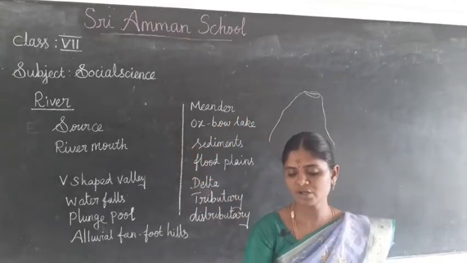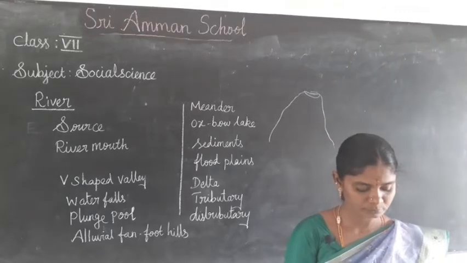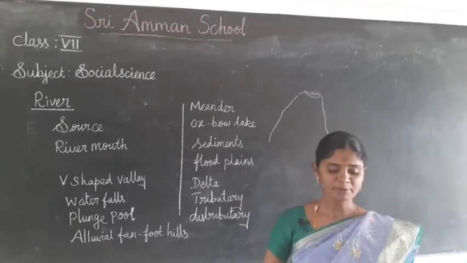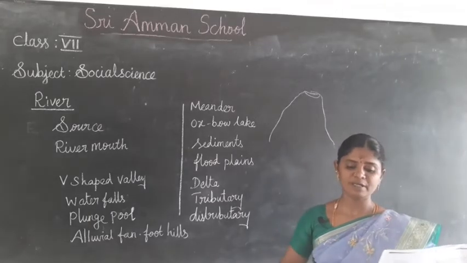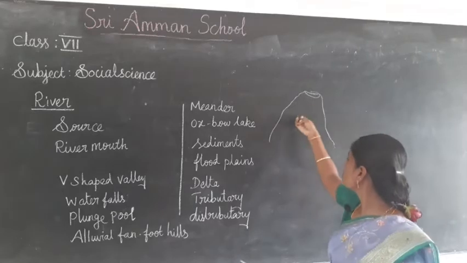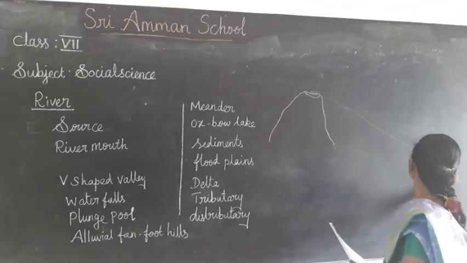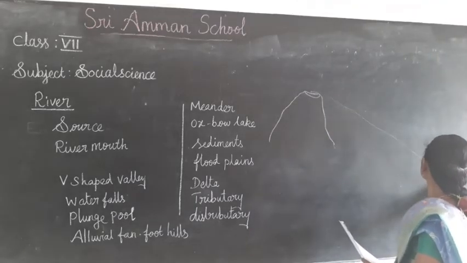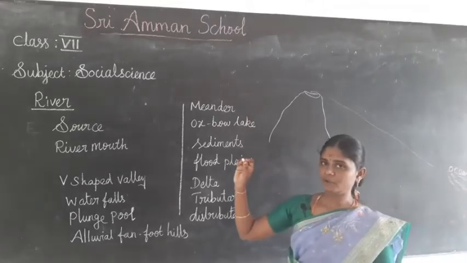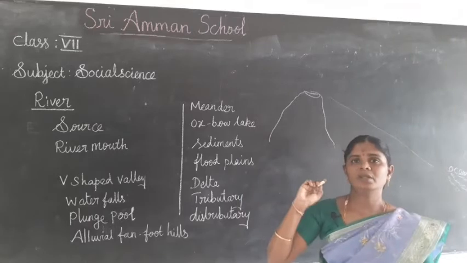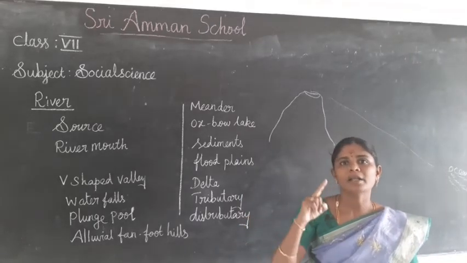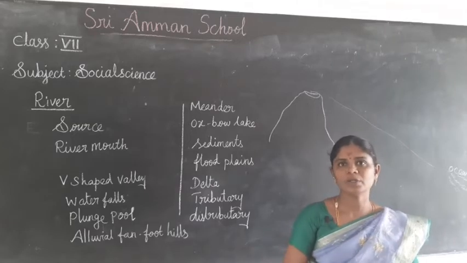The water flows from its source to the river mouth, where it joins the ocean or sea. Do you clear? It runs from the source and joins at the river mouth.